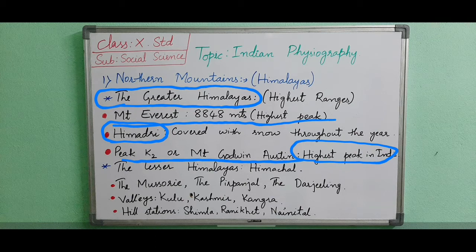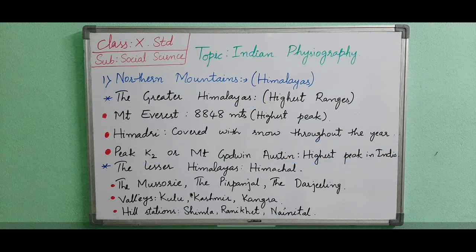Down, the second part is the Lesser Himalayas. These ranges are located to the south of the Greater Himalayas. They are also known as Himachal. They are 60 to 80 kilometers wide and 1500 to 4500 meters high. The eastern part is covered with forests. There are many parallel ranges in the Lesser Himalayas.